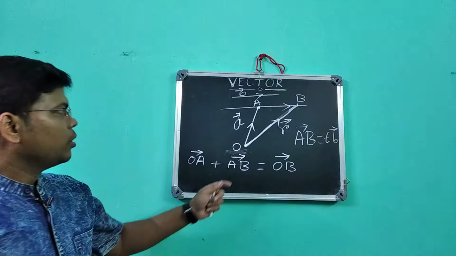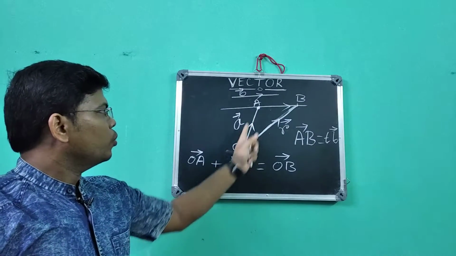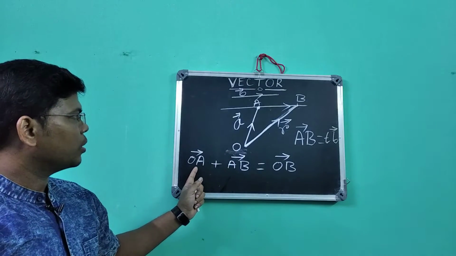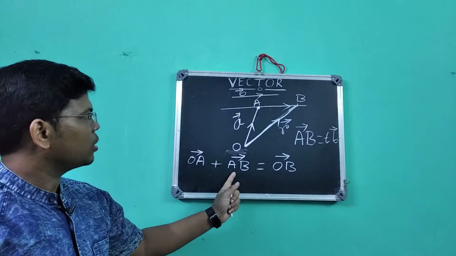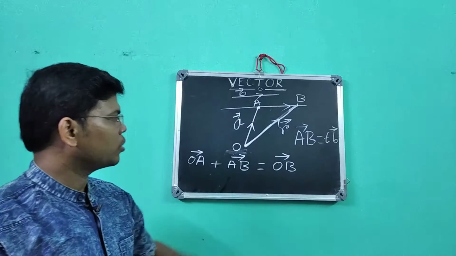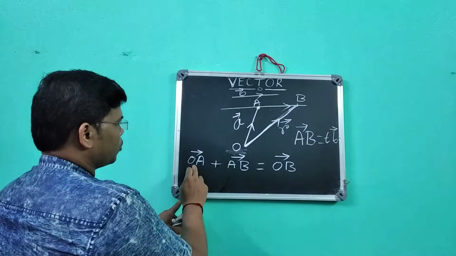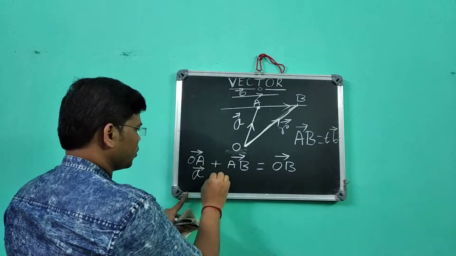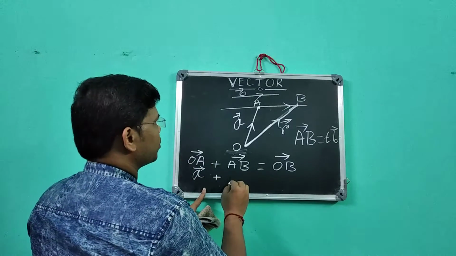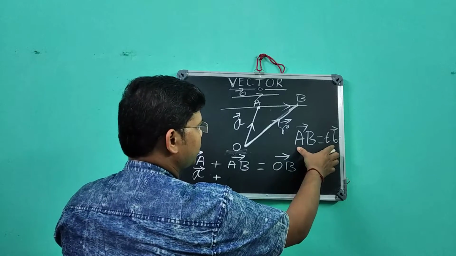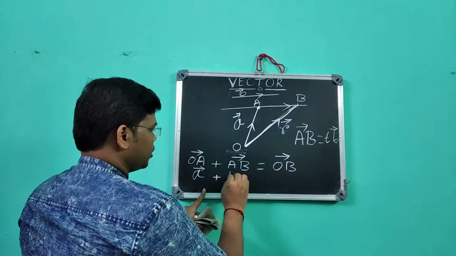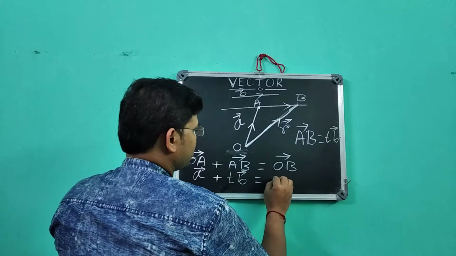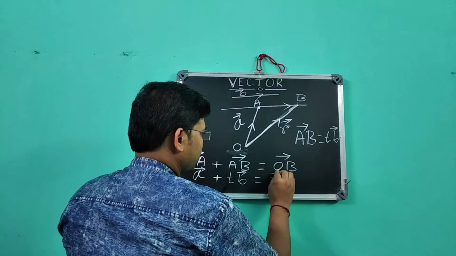So OAB is a triangle, and according to triangle law OA vector plus AB vector is equal to OB vector. OA vector means small a vector, plus AB vector, which I have already written as t b vector, and OB vector is equal to r vector.